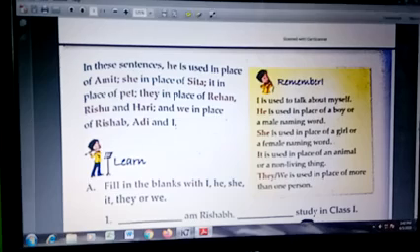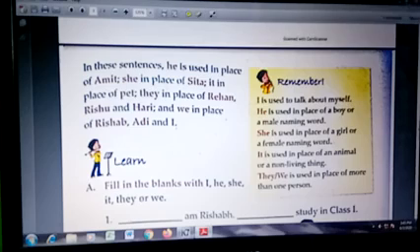Here in your book, page number 17, one yellow color box is given and you have to remember it. What do you have to remember? I, he, she, it, they, these all are pronouns.